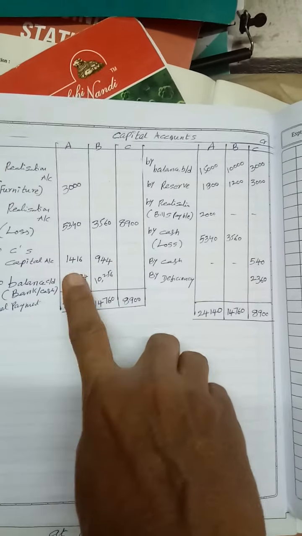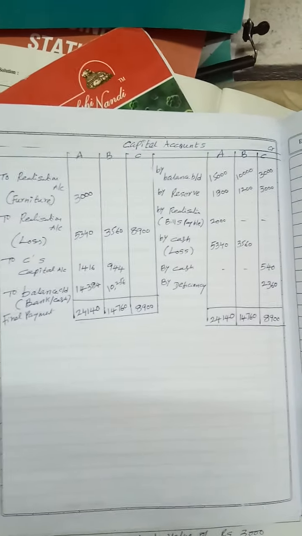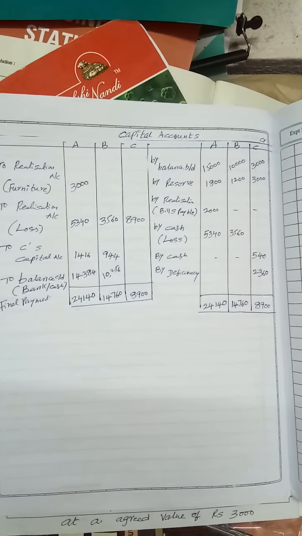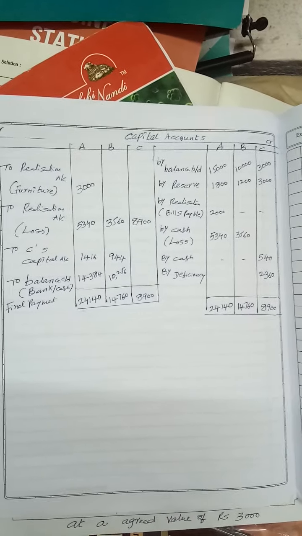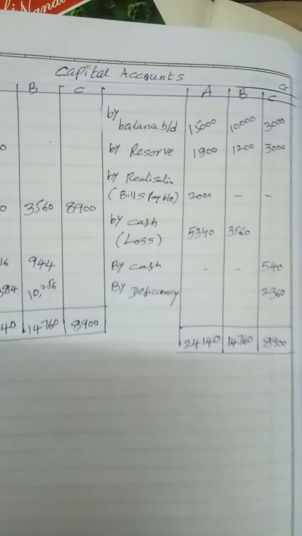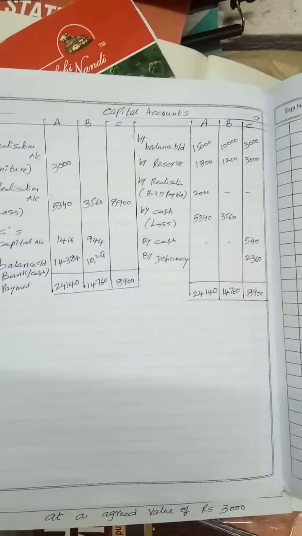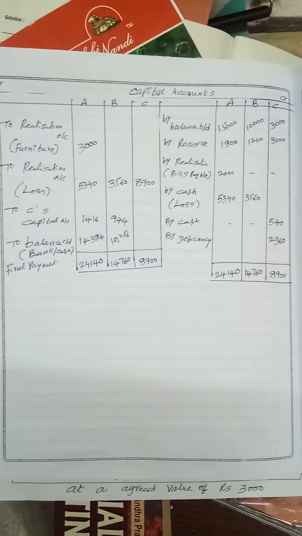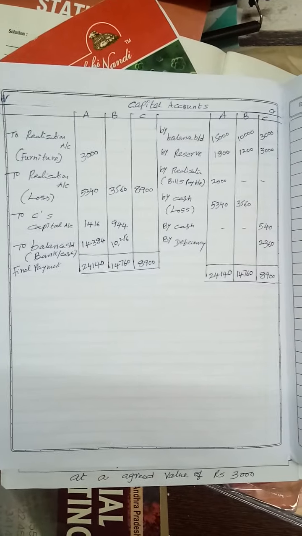This is the balance amounts. Mr. A took furniture, so on the debit side we wrote it. He also paid bills payable. We wrote it on the credit side, 2,000. Hope you have seen. The last account you have to prepare is the cash account.